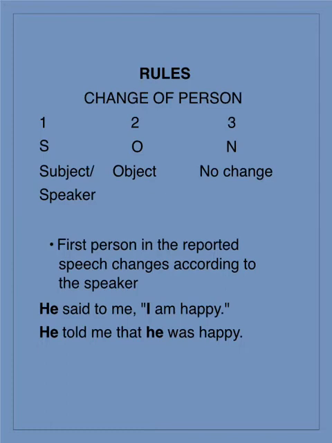First of all, when we say that the first person in the reported speech changes according to the speaker, let us see this with the help of an example. He said to me, "I am happy." Now here, if you see the reported speech part, that is the part that is coming within inverted commas, you see the pronoun I, which indicates that it is the first person. Now the rule says that the first person in the reported speech changes according to the speaker. So the speaker is he. Therefore, I will change into he. So the answer will be, he told me that he was happy.